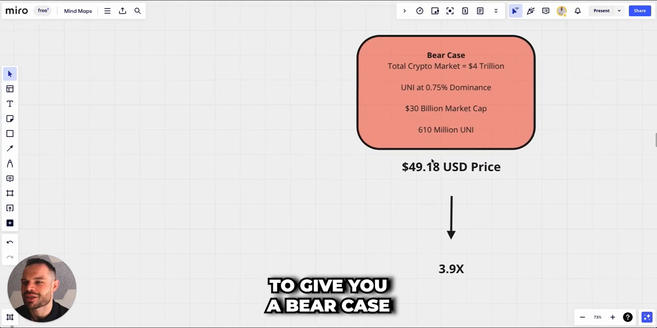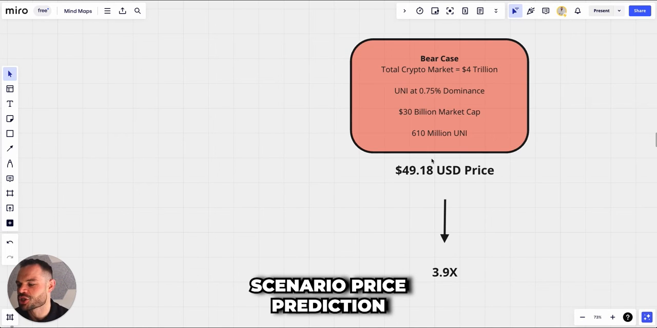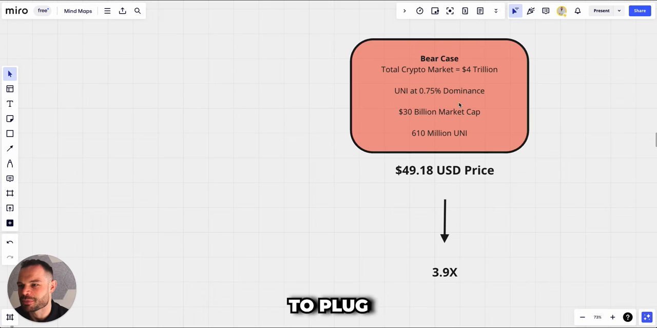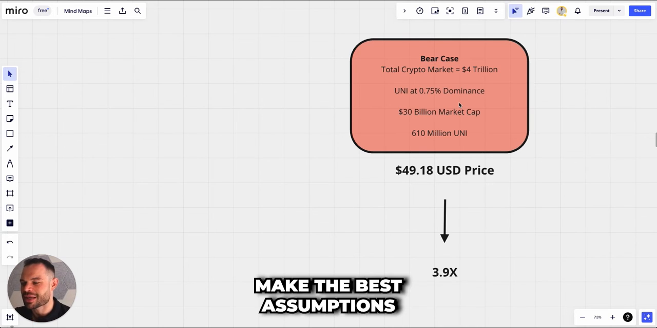So as always, we're going to give you a bear case, base case, and bull case scenario price prediction. There are variables that we have to plug into our equation here. So again, we do have to make some assumptions, and we have to make the best assumptions we can given all the data that we have.